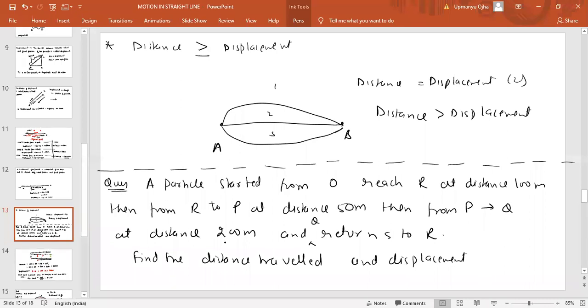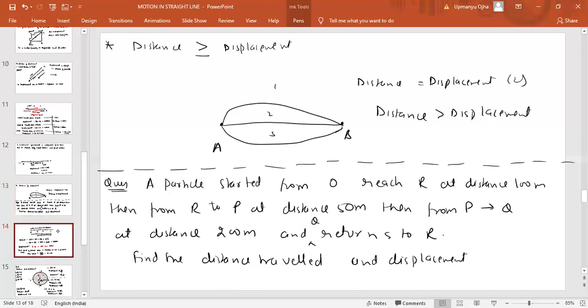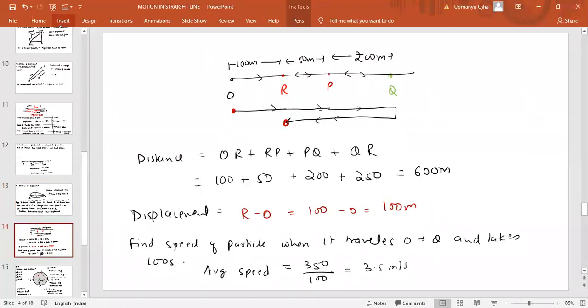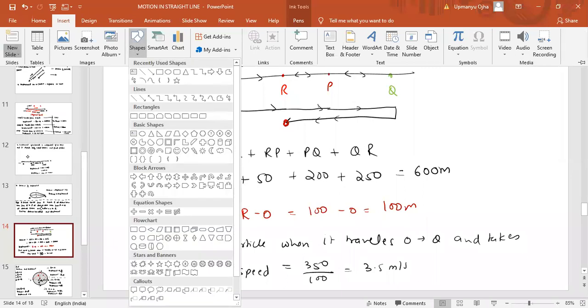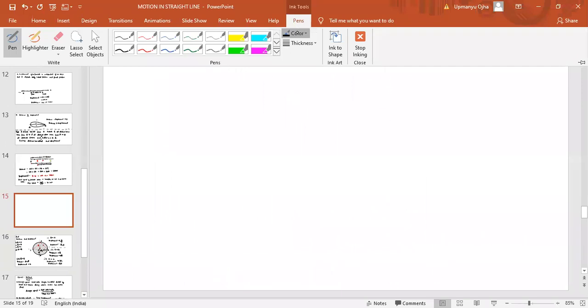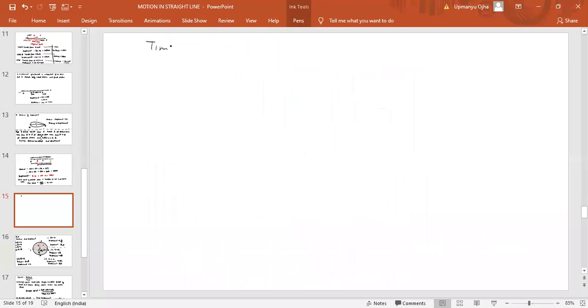Now, let us suppose that the time taken to reach R is 100 seconds. Find the average velocity when it reaches R. Can you get the answer for this?